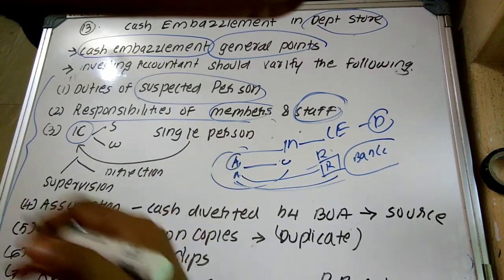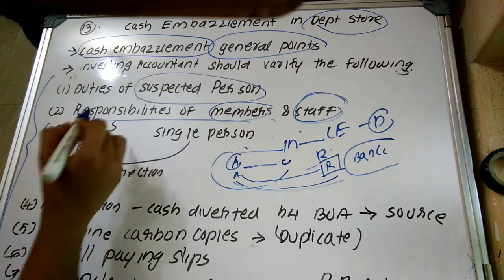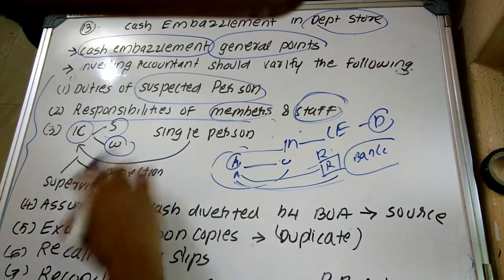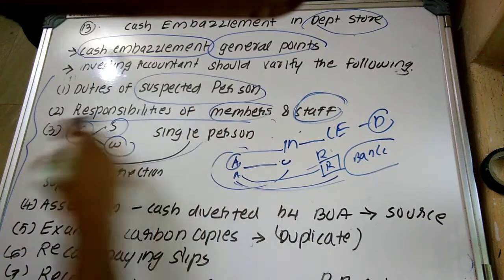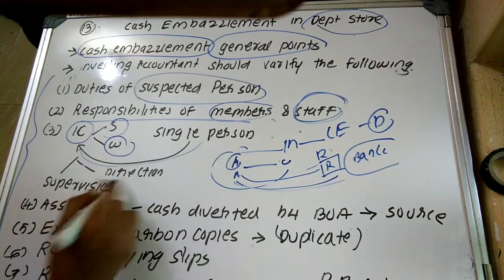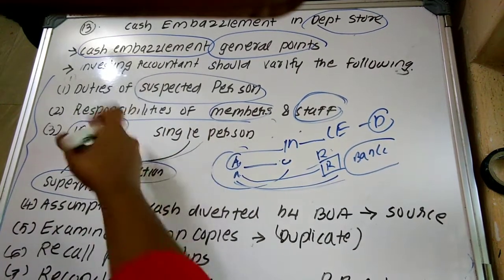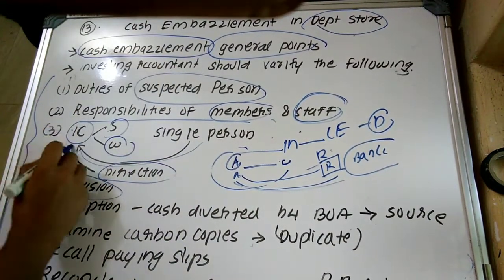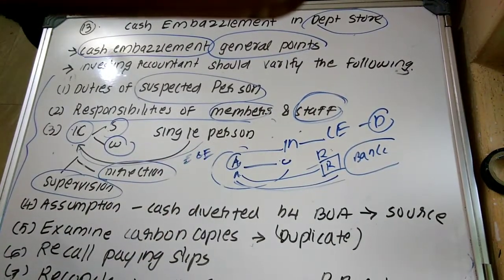You should indicate the meaning of internal control system, right friends? Then the investigating accountant should highlight the strengths as well as weaknesses of the internal control system. Determine whether a single person is responsible to exercise or ensure the internal control system in that organization. Whether he is providing appropriate direction and making supervision and also monitoring the execution of the internal control system. That is, in short, the investigating accountant should determine whether the internal control system is operating efficiently and effectively.